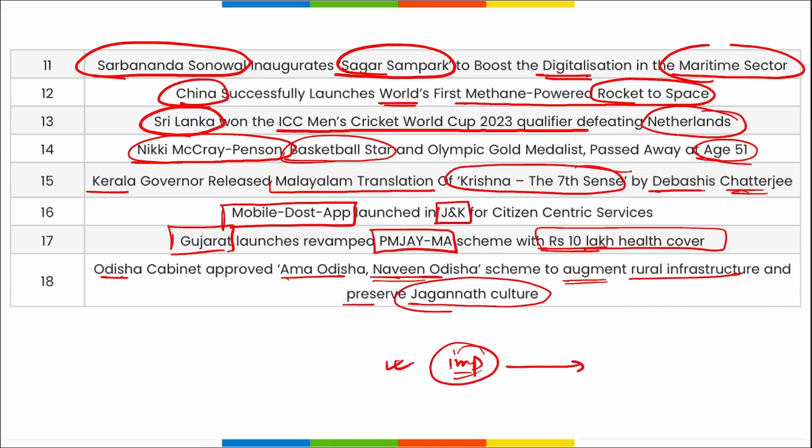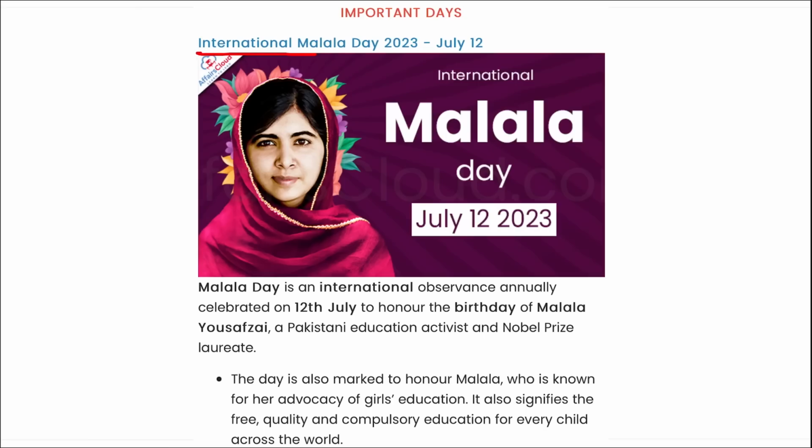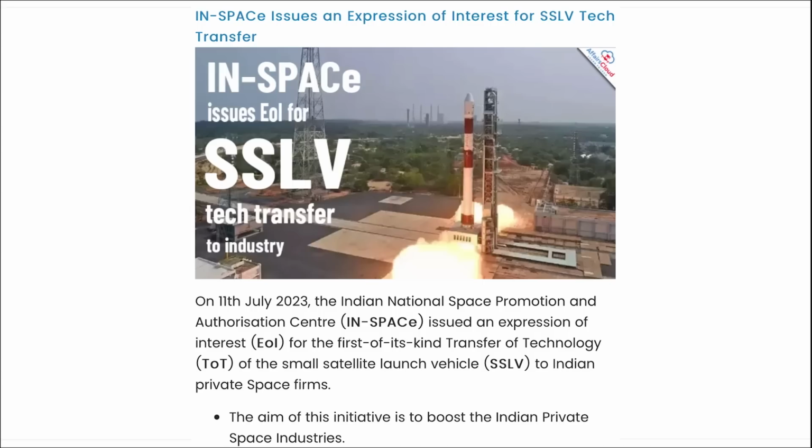Now let's shift to the revision part. First, pilot project of Antyodaya Shramik Suraksha Yojana. It was launched in Gujarat and it is a welfare scheme for the workers of Gujarat. Next, International Malala Day. It is observed on 12th of July. Malala Yousafzai, she's a Pakistani education activist and a Nobel Prize laureate. And in 2013, this day was declared for the first time.